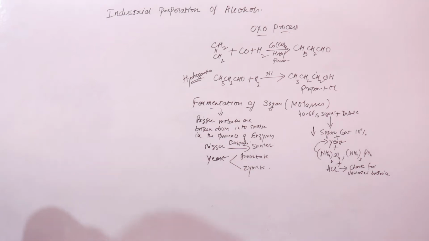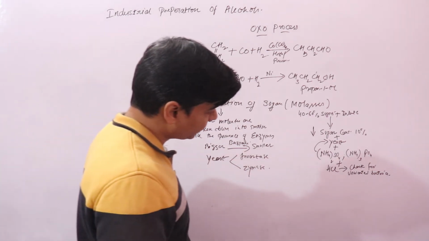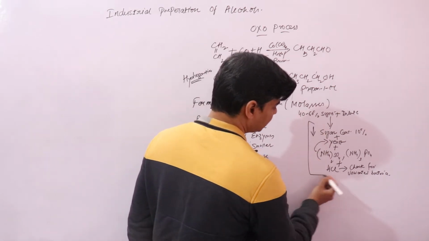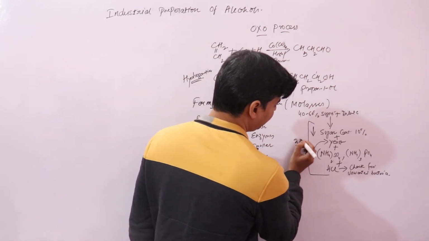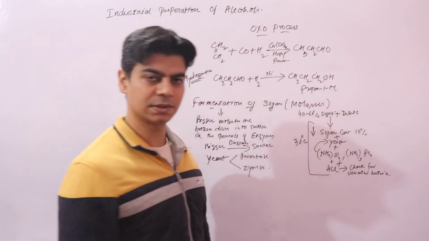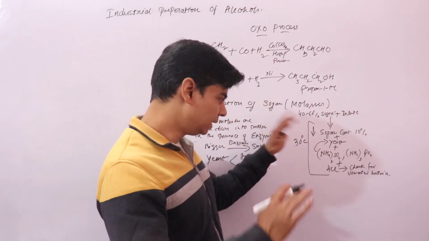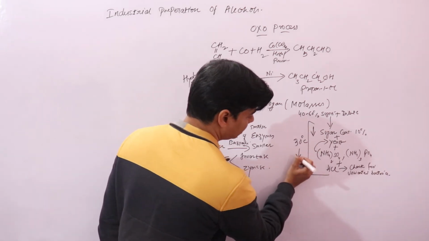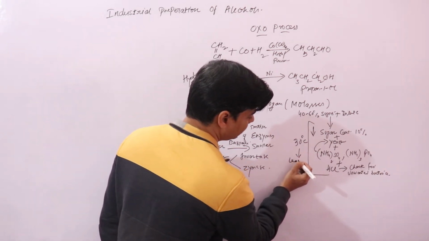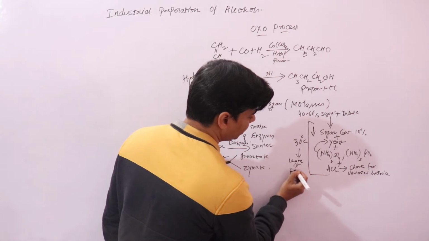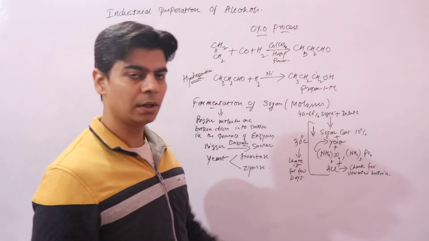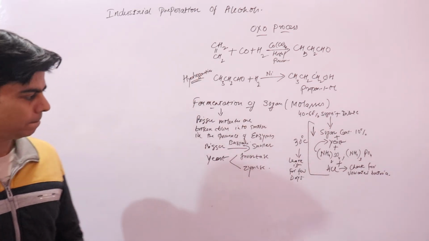Now, to this mixture, we maintain the temperature at 30 degrees Celsius, right? And we will leave everything like this for a few days, so that this mixture can change into alcohol.